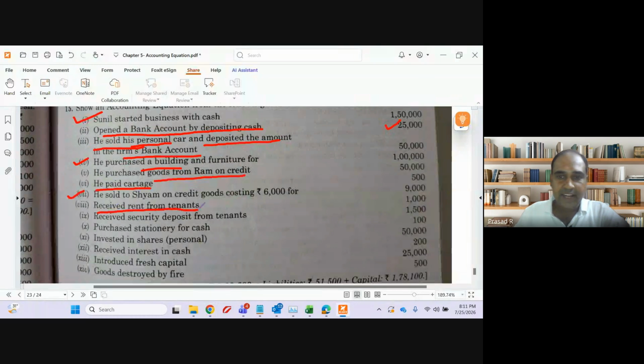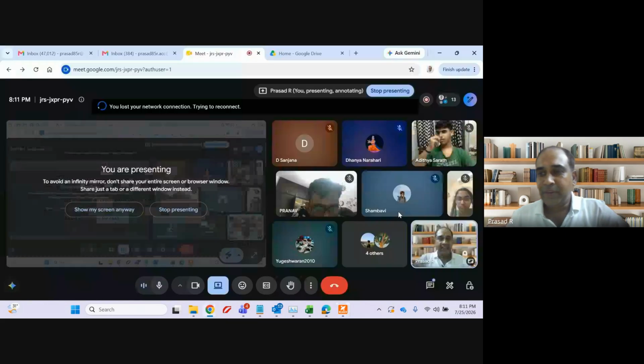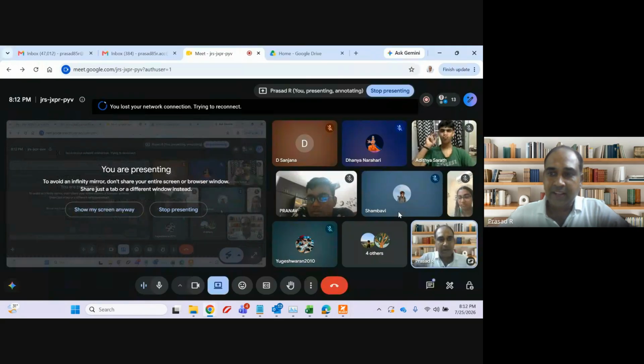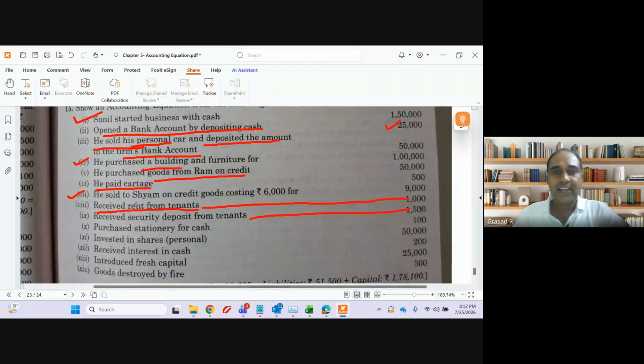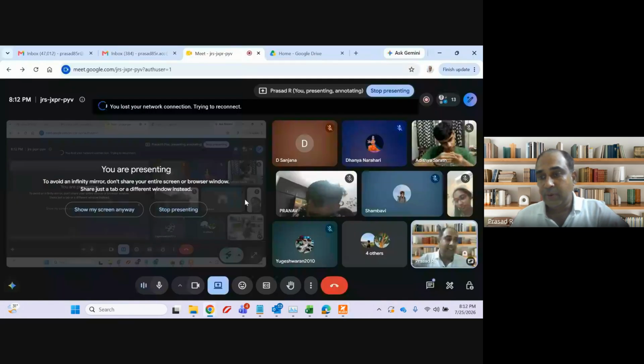Received rent from tenant. Received security deposit from tenant. See, rent from tenant is income for the business. So the business can also let out, right? If there is an additional building in the business, that building can be let out. Received rent is income received and cash received. Clear?